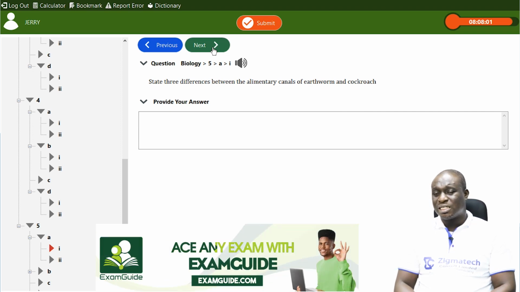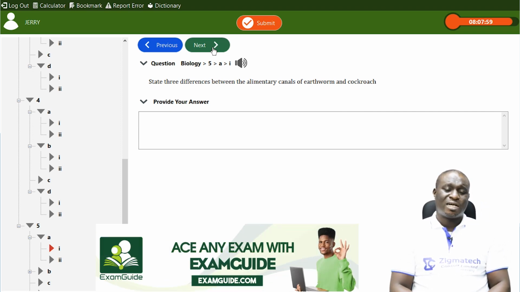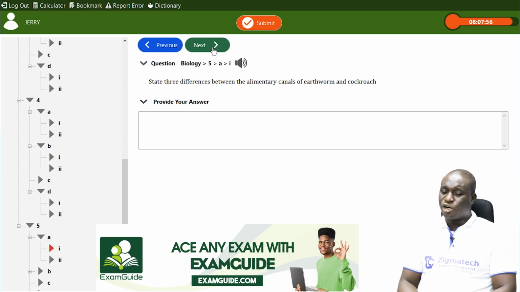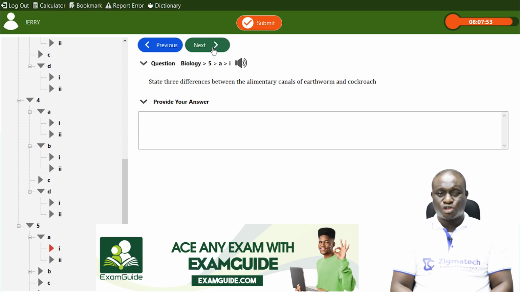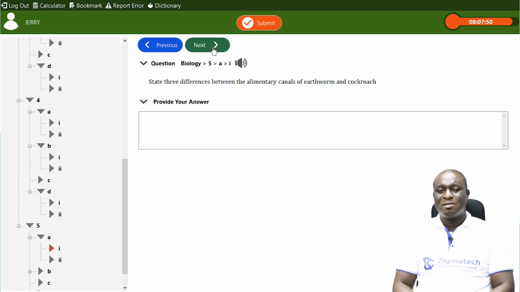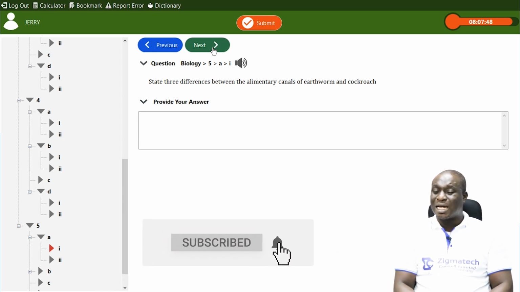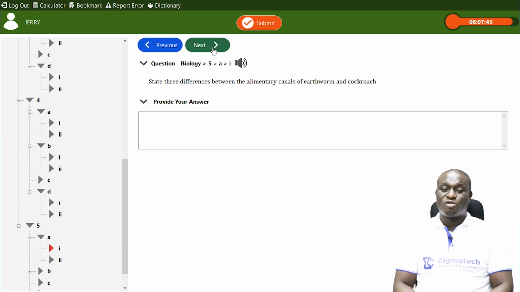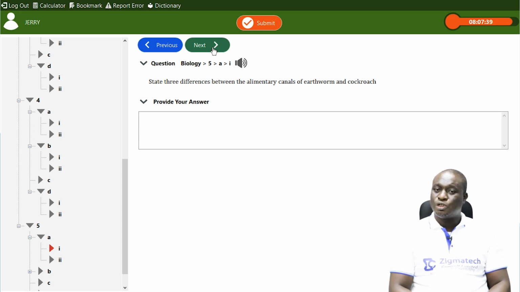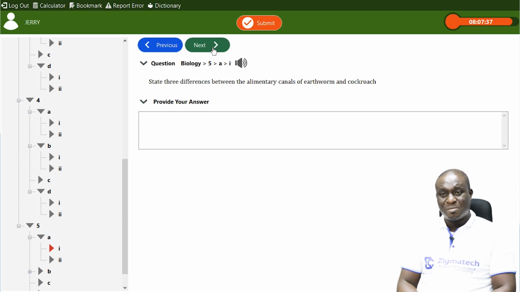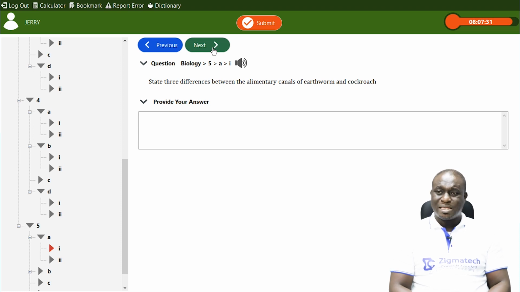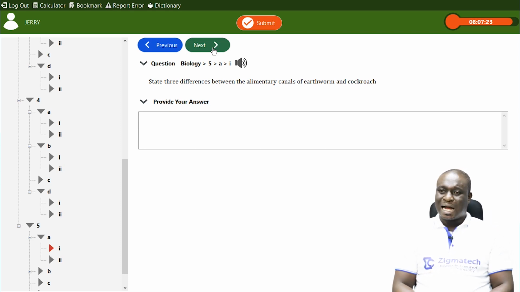Now, differences between the alimentary canal of an earthworm and that of a cockroach. Number one is that the cockroach has a mouth part that is made up of mandibles and maxillae. But an earthworm doesn't have mandibles and maxillae. Remember, the mouth is also part of the alimentary canal. So the mouth of a cockroach is modified with mandibles, maxillae, labium, labrum, but it is absent in an earthworm.